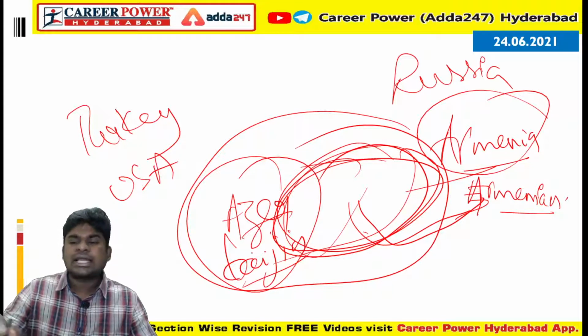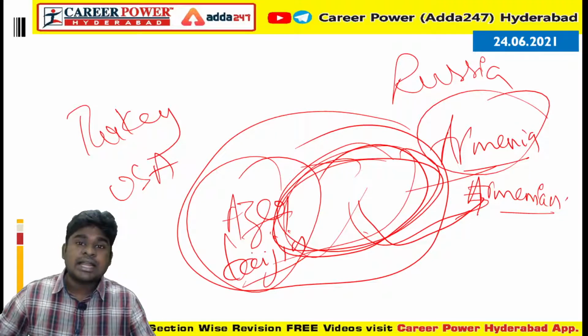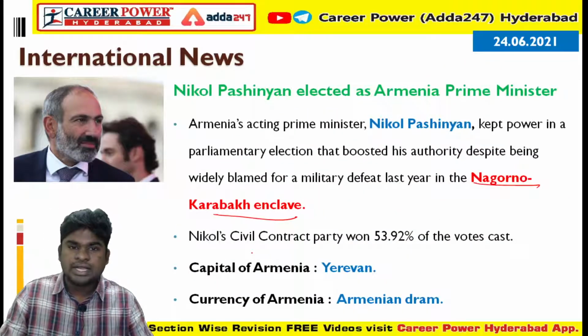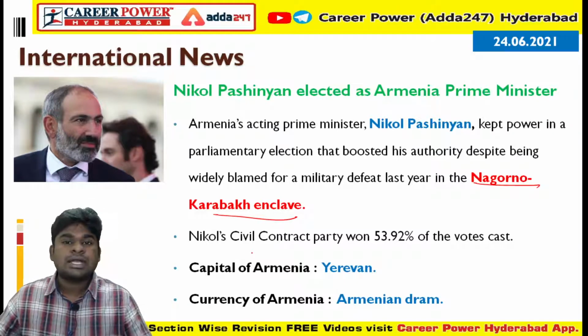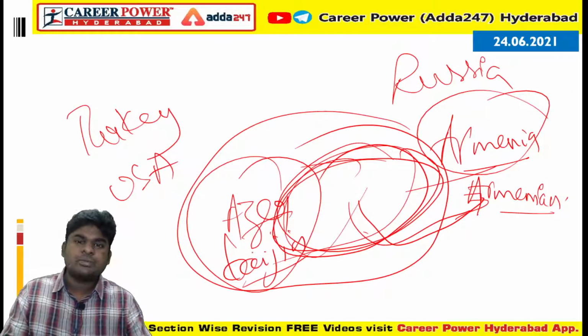Recently Armenia and Azerbaijan had a conflict, and Azerbaijan defeated Armenia. Despite the defeat in this conflict, Nikol Pashinyan has won the election in the recent parliamentary elections. So these are a few things about this enclave.